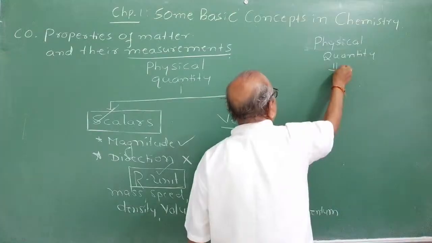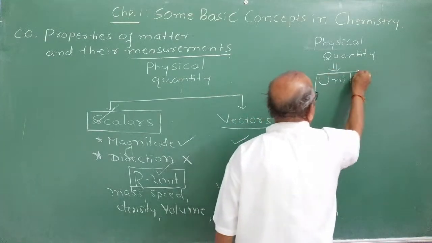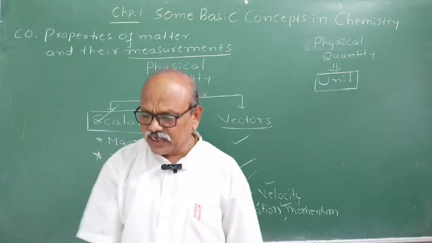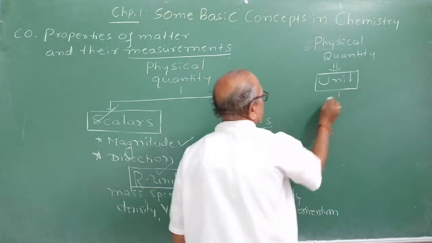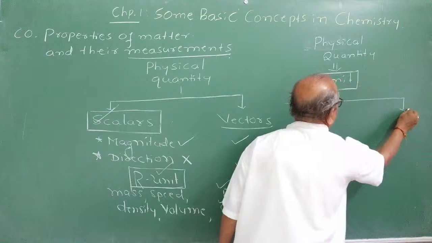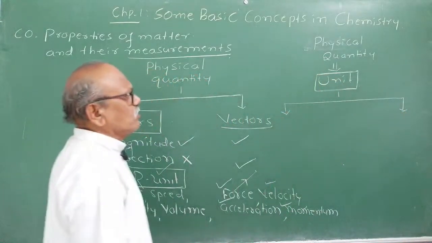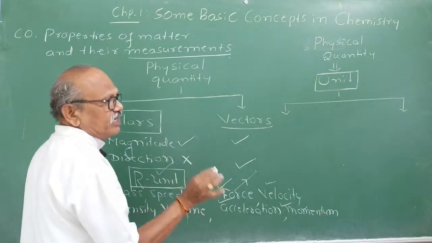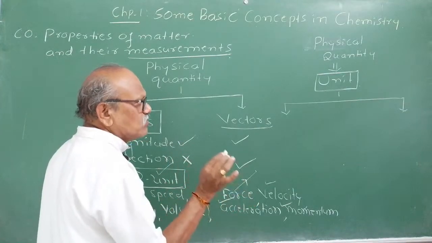What do we mean by a unit? A unit is the internationally accepted standard to measure a physical quantity. Units are classified into two types. Both chemistry and physics students must learn this topic seriously to improve your numerical solving ability in both board exams as well as competitive exams.